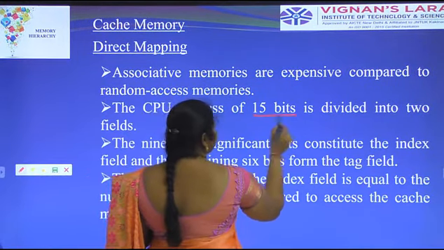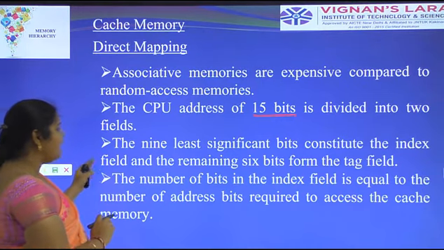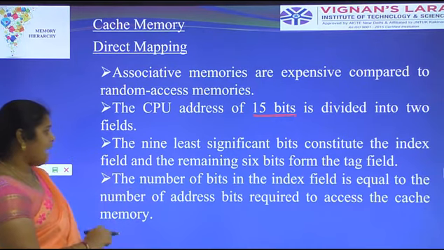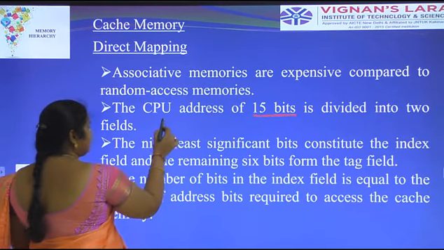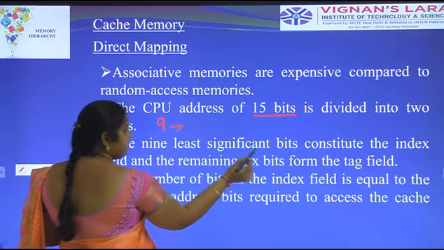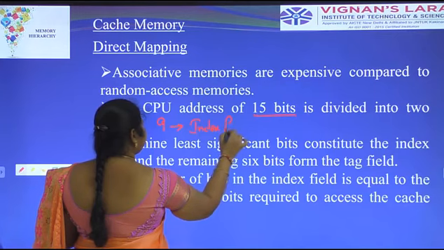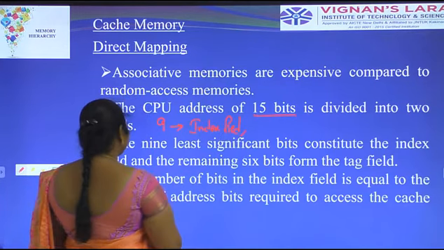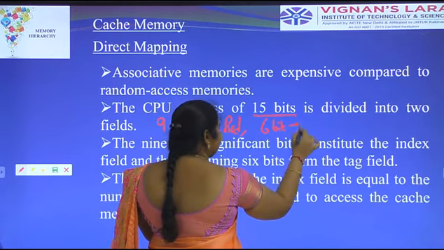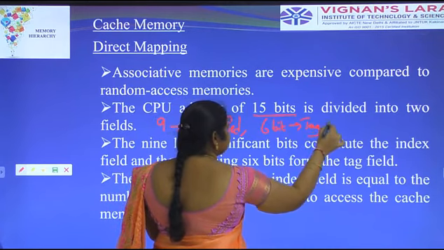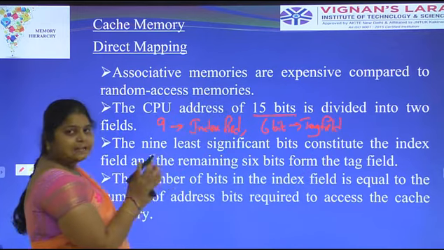Here the 15 bits are divided into two fields. The 9 least significant bits constitute the index field and the remaining 6 bits are the tag field. Here we have to identify that the 15 bits are divided into two: 9 is denoted as the index field and the other 6 bits as the tag field. Totally, the CPU address has 15 bits.